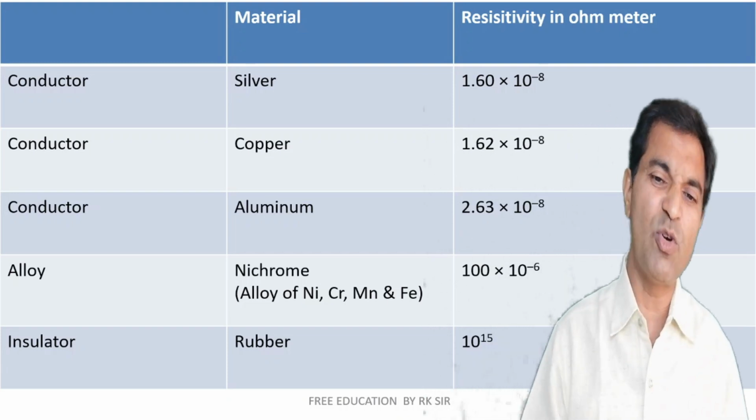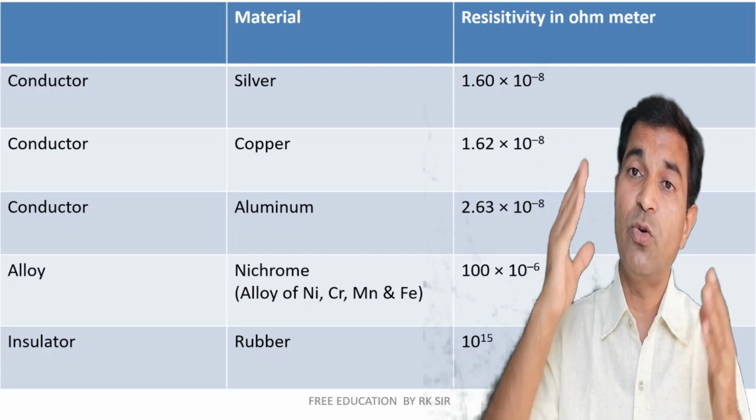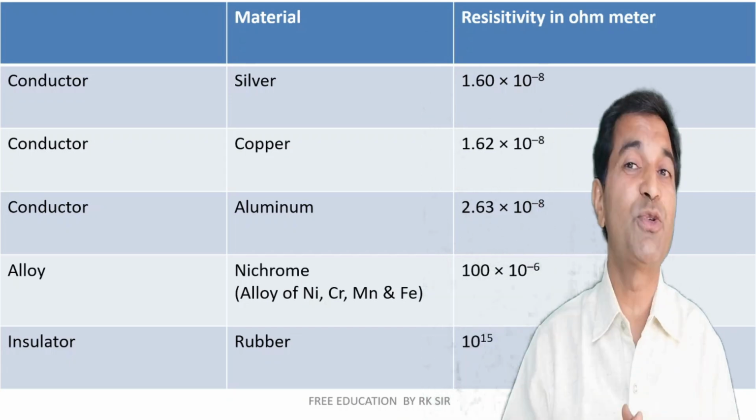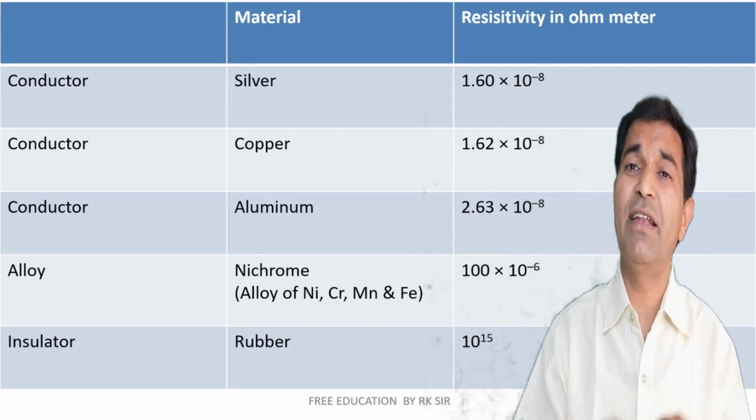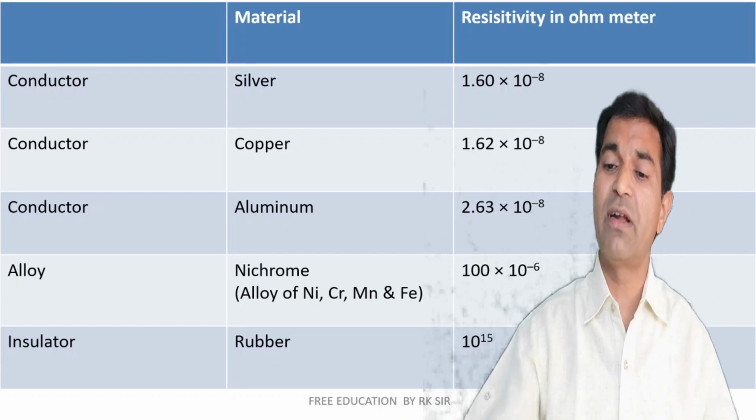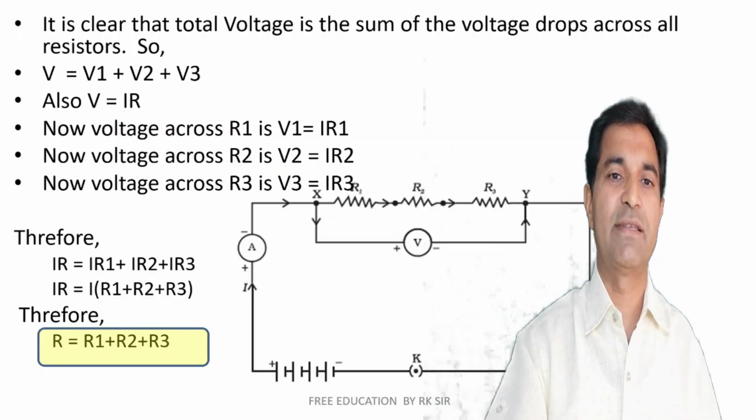But now see the resistivity of the insulator rubber. It is 1 into 10 raised to 15. So it has very high resistivity and it will not allow flow of current under any circumstances.